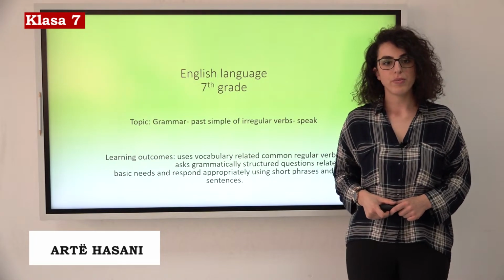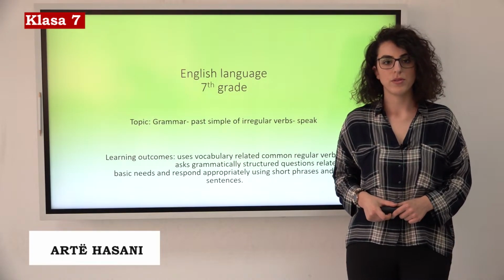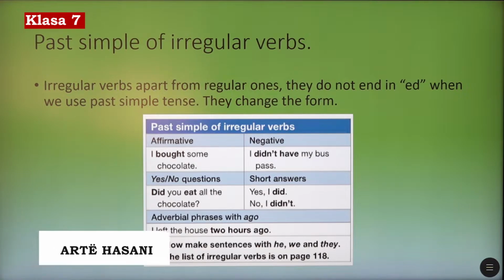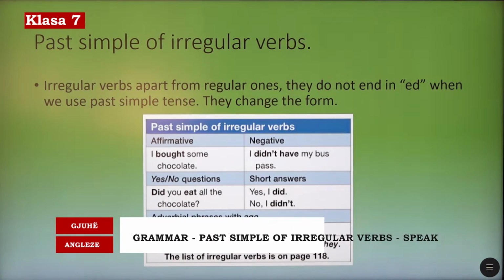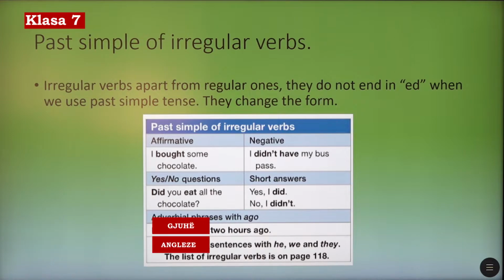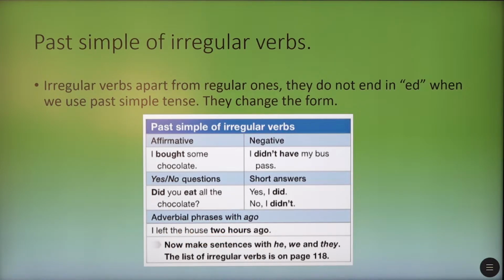Today we're going to talk about irregular verbs in the past. You do remember when we talked about regular verbs. So regular verbs in past simple, they end in ed. There is a difference for irregular verbs. So irregular verbs, apart from regular ones, they do not end in ed. They change the form when we are using them in past simple.